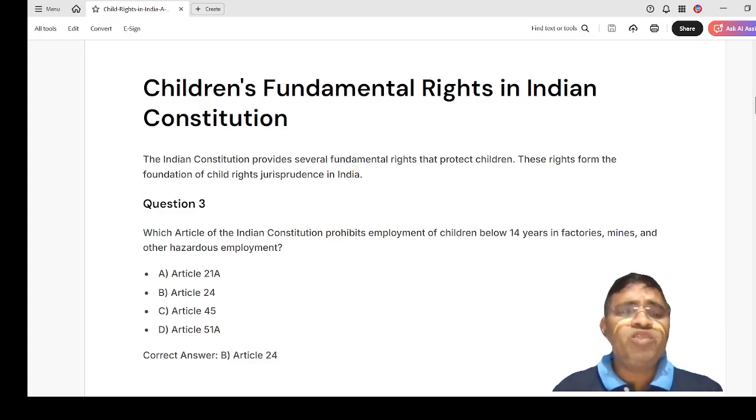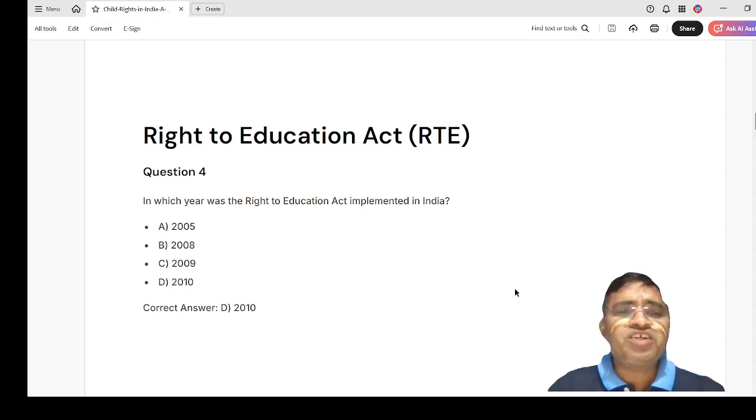The options are A. Article 21A, B. Article 24, C. Article 45, D. Article 51A. Here the answer is Article 24, which prohibits children below 14 years from working in factories, mines, and hazardous industries. Then, the Right to Education Act.